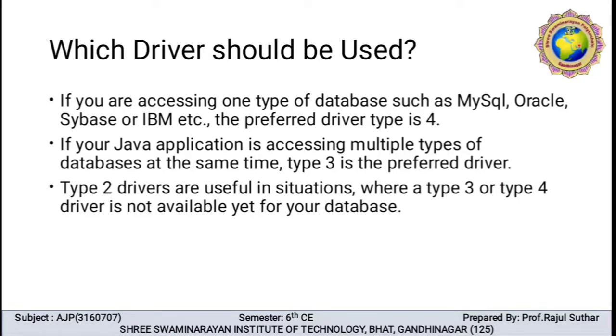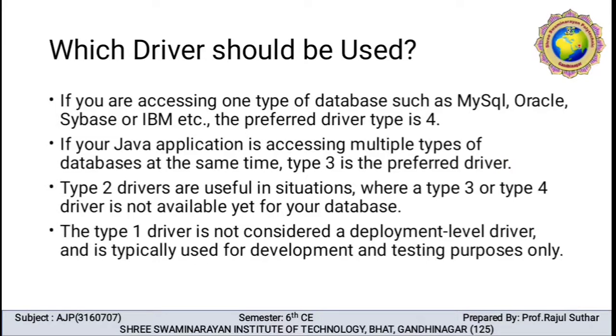Type 2 drivers are useful in situations where type 3 or type 4 driver is not available yet for your database to connect. And type 1 driver is not considered a deployment level driver, and it is typically used for development and testing purposes only. So we can say that type 4 driver is best for direct communication using Java networking libraries with the database server.